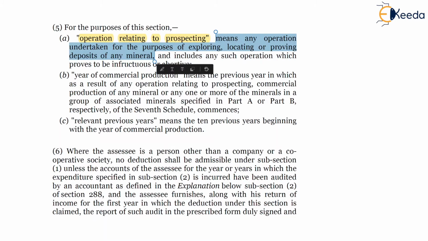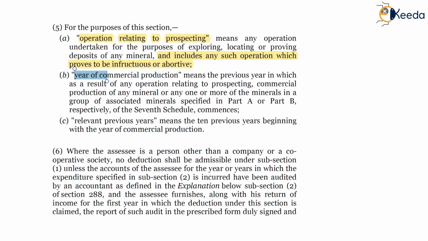So it includes the unsuccessful operations as well under the definition of operation relating to prospecting, and accordingly, successful or unsuccessful, both operations will be considered for the purpose of deduction.